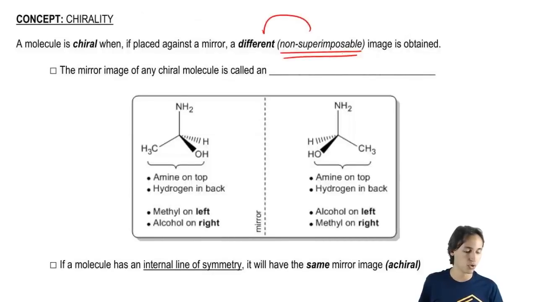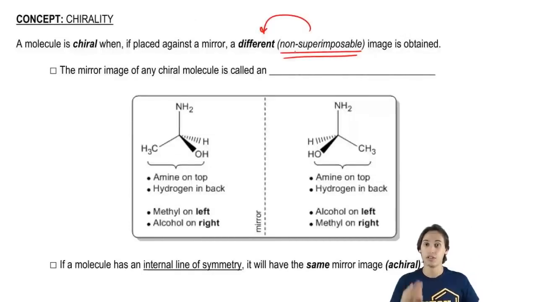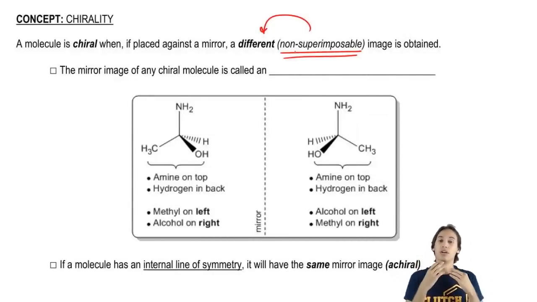Okay? So I can give you a few different examples. For example, I look at my face in the morning. When I see my face in the mirror and I'm brushing my teeth, it looks a lot like the face that I actually have. And that's because there's a line of symmetry in my face. So when I get the image back, I see the same exact image. So that would be something that is called achiral because the image is the same coming off of the mirror, or at least it should be mostly the same as my face.